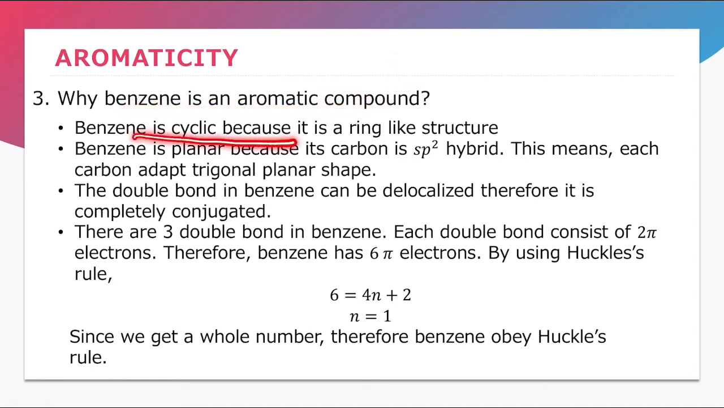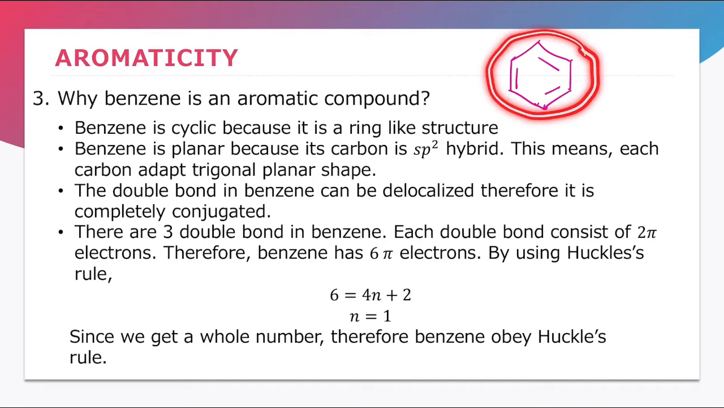Okay, the first one, benzene is cyclic because it is a ring-like structure. So this is the structure of benzene, which exists in a ring-like structure. The second one, benzene is planar because its carbon is sp2 hybridized. This means each carbon adopts a trigonal planar shape. So ini yang dikatakan planar ataupun flat.